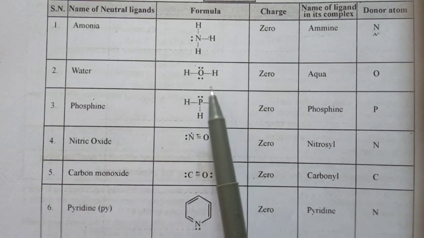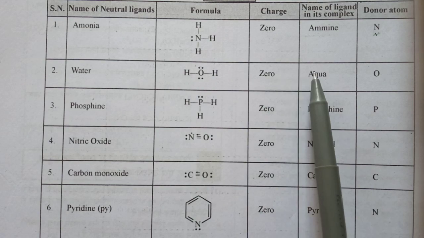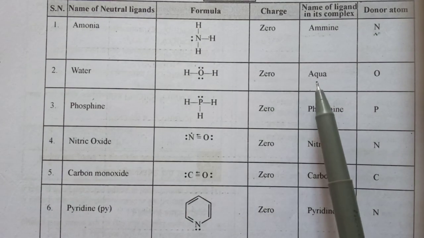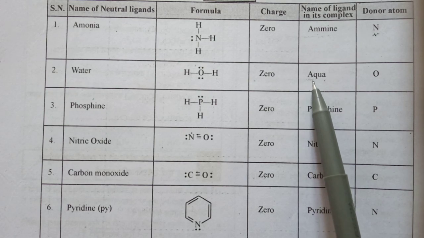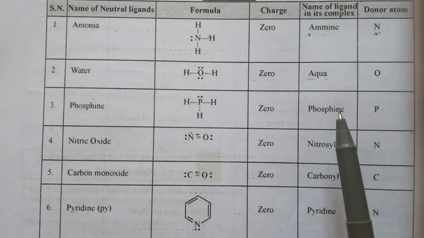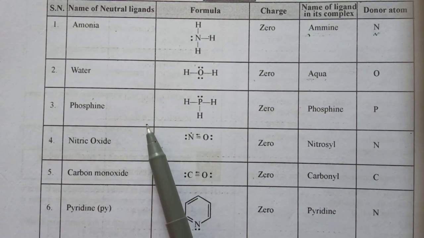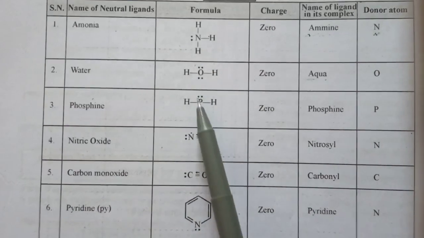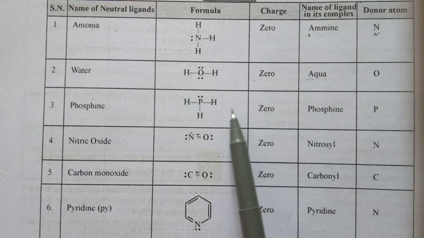Water means H2O. In H2O, oxygen has 2 lone pairs, its charge is 0, so it is also neutral. It is named as aqua, not water or H2O. The first letter is very compulsory to learn. It will be used in IUPAC nomenclature. Here the donor atom is oxygen. Next, phosphine. Phosphine means PH3, just like NH3. In PH3, phosphorus has a lone pair, so it is the donor atom. It is named phosphine, and the charge is 0.